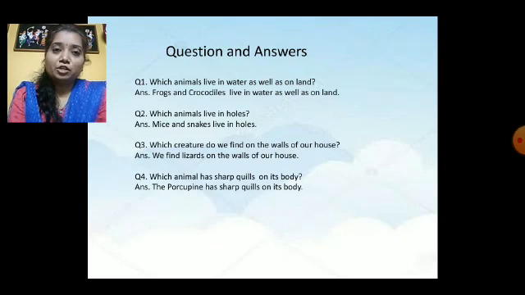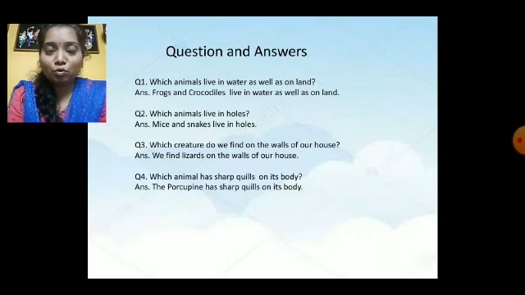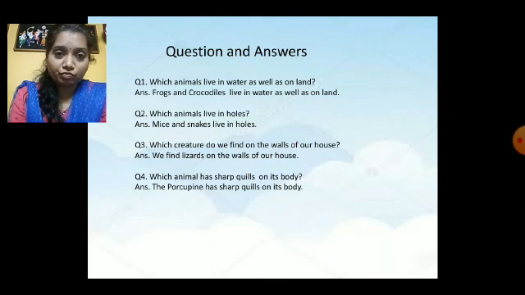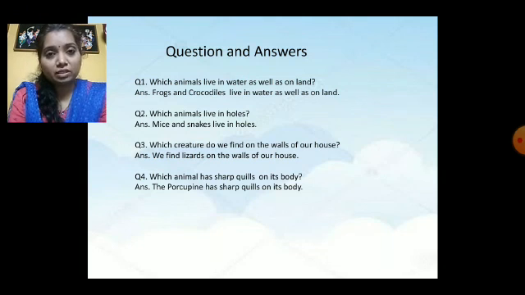So children, we have all studied the topic some more animals. Okay, now it's time for some question and answers. I will say the question first and after that I will also say the answer. So children, you have to learn these question and answers because teacher will be asking you the question and you will have to say the answer. Okay? So shall we begin with our first question?